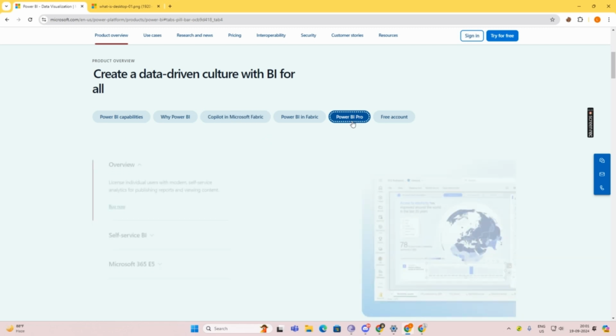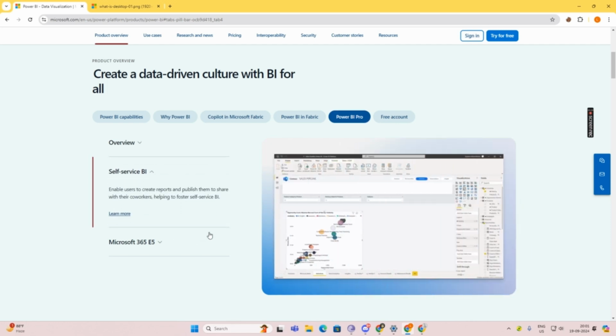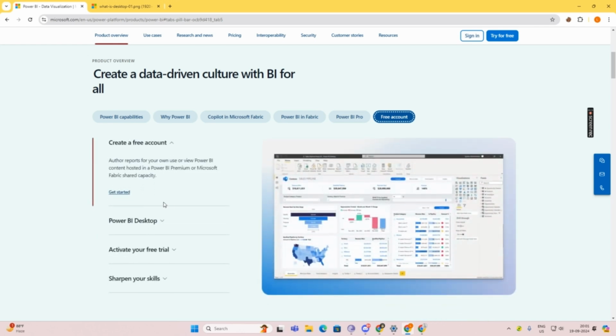There is Power BI Pro, but we're not going to use it because it is a paid version. We're going to use all the free tools, and there is a free account also.